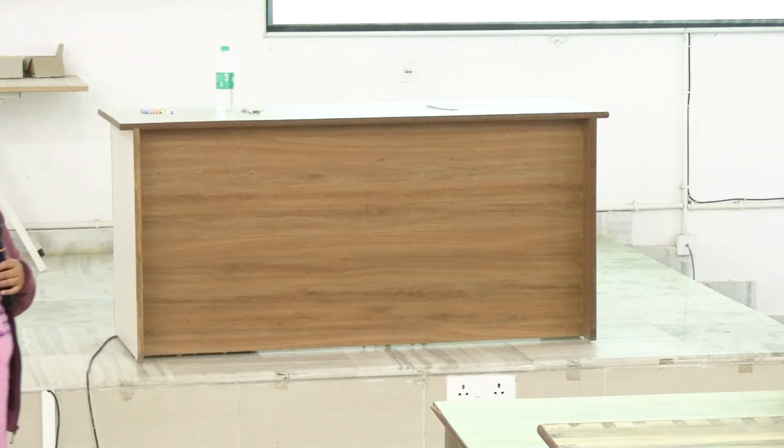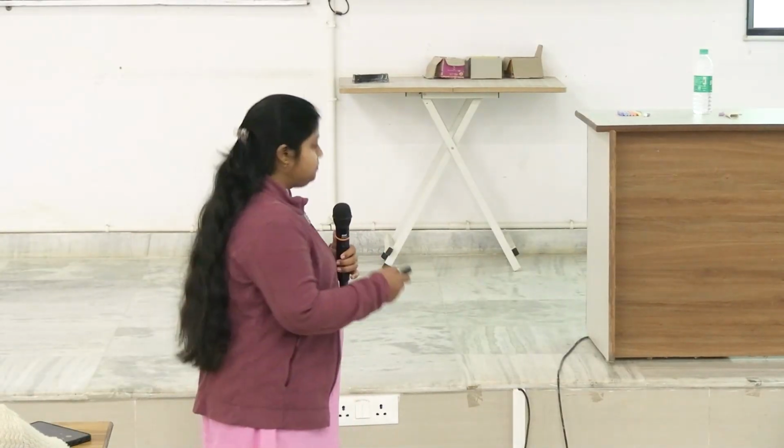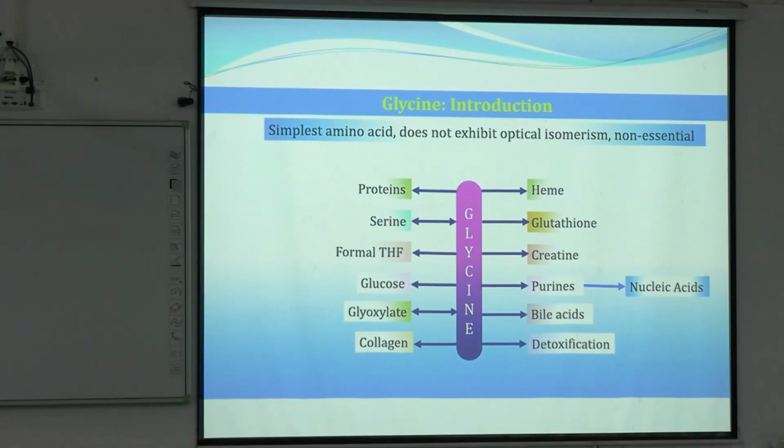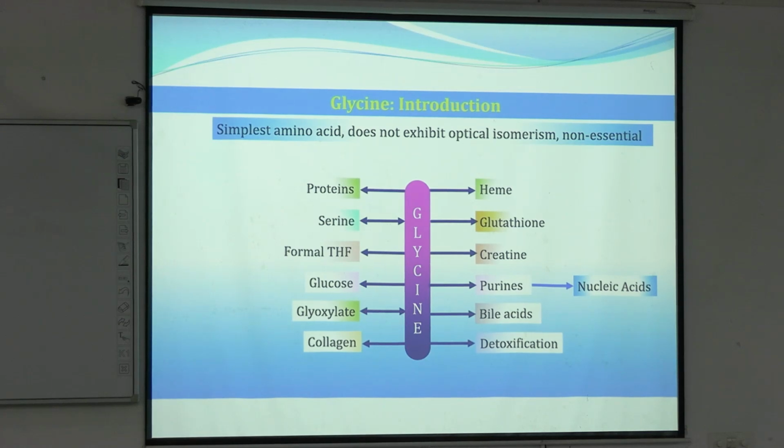Every third amino acid in collagen is glycine. That makes 30% of collagen glycine. Clear? Now this is just a depiction of what is formed from glycine: heme, glutathione, creatine, and purines, that will further lead to formation of nucleic acids.